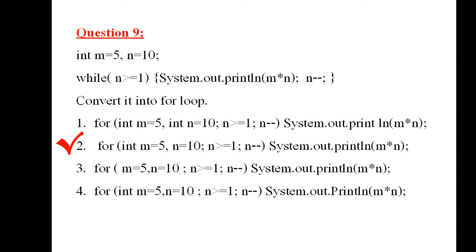For this for loop, I can give curly braces, but because there is only one statement, I have not given the braces. So the loop body has what? System.out.println(m * n). So this is the correct answer, number 2.